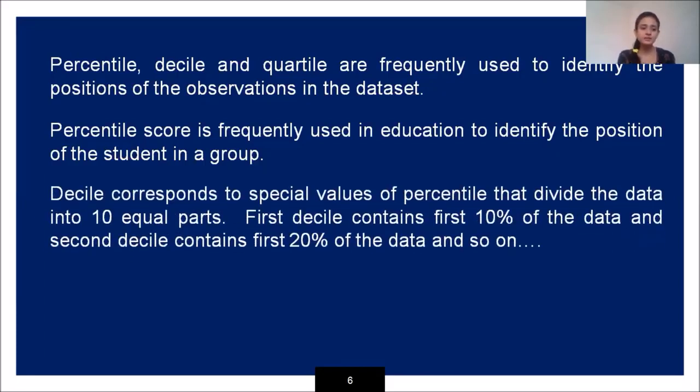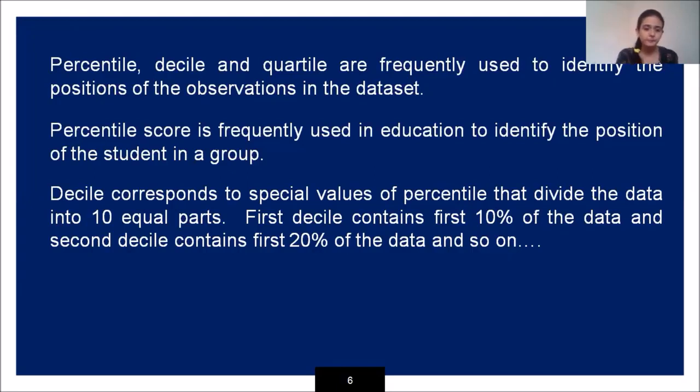Next comes the decile. Decile corresponds to special values of percentile that divide the data into 10 equal parts. That's why it is called the decile. The first decile contains the first 10% of the data, the second decile contains the first 20% of the data, and so on, as we move on like that, 30%, 40%, 50%.